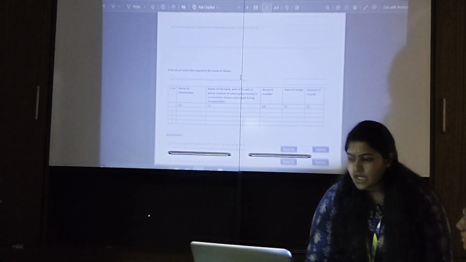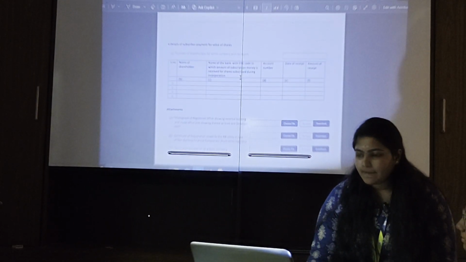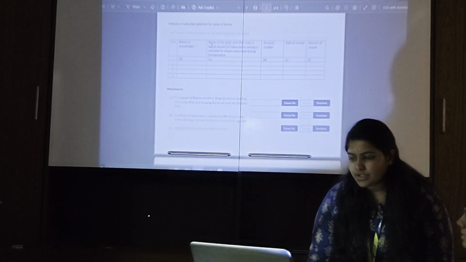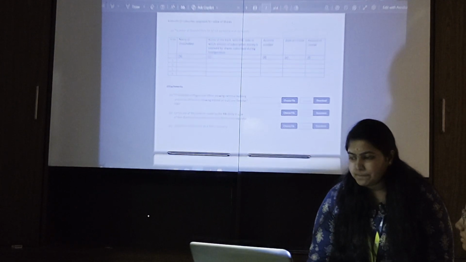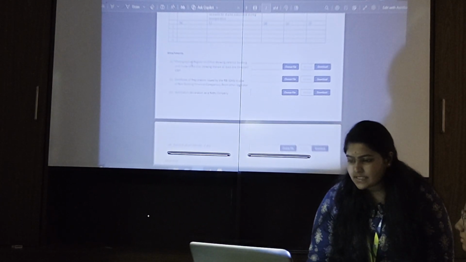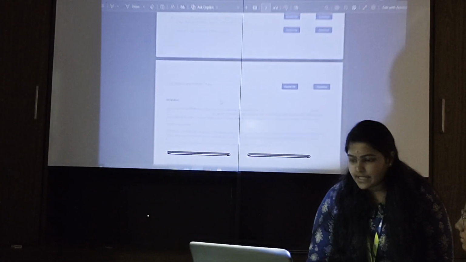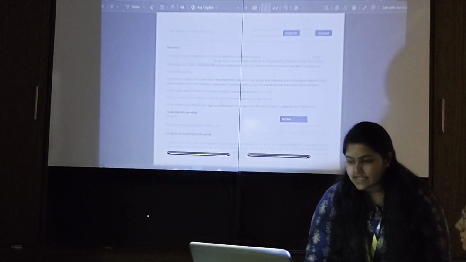If others, please specify. Letter number, registration number, approval issued under section 406, date of approval or registration, regulatory body as the case may be, details of subscriber, payment for value of shares, that is name of shareholder, name of the bank, account number, date of receipt and amount received. Attachments, that is photograph, certificate of registration issued by RBI, then any other attachments.